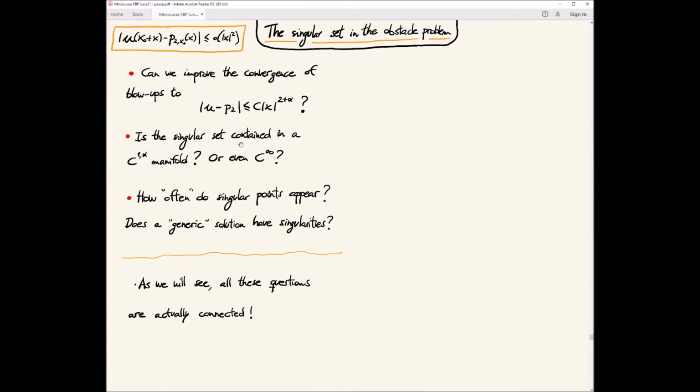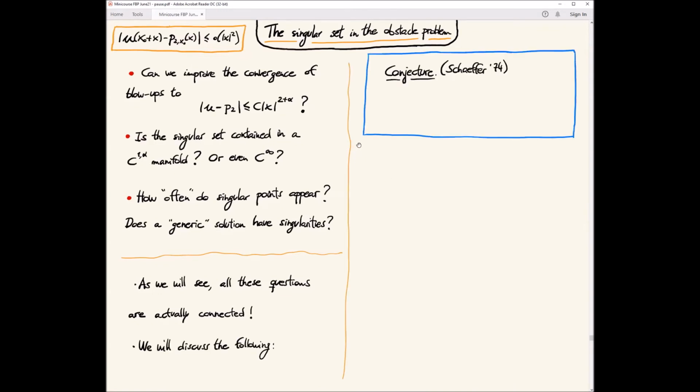And then we will see also that, with the proof of a result that I will present now about the generic solutions and generic singularities, it is actually very related to this also. So this question turns out to be connected to this one.